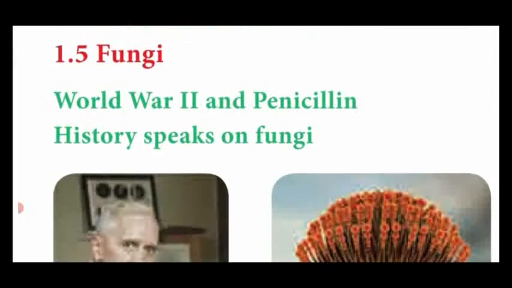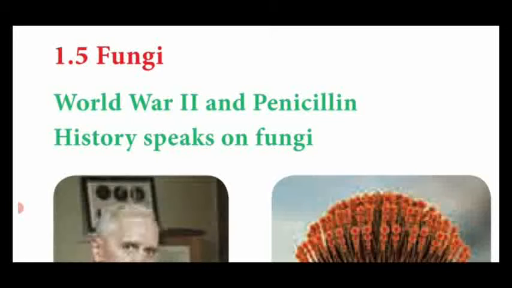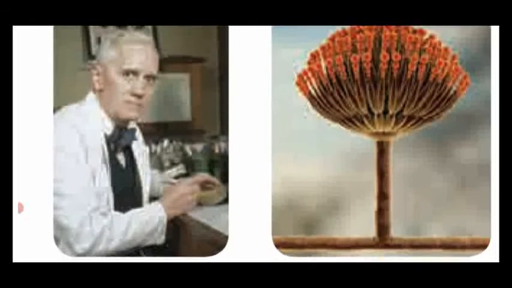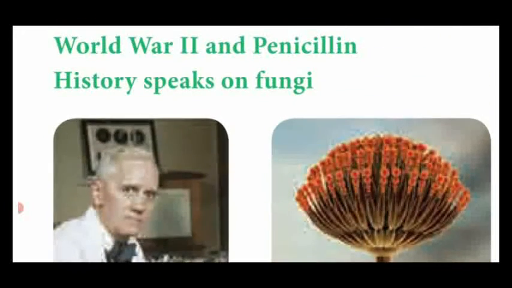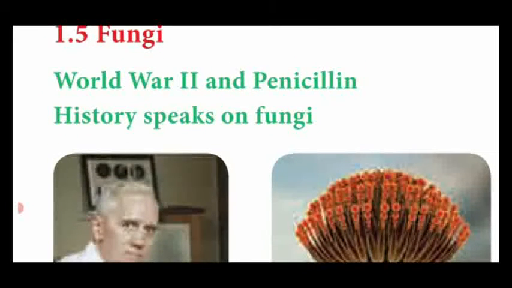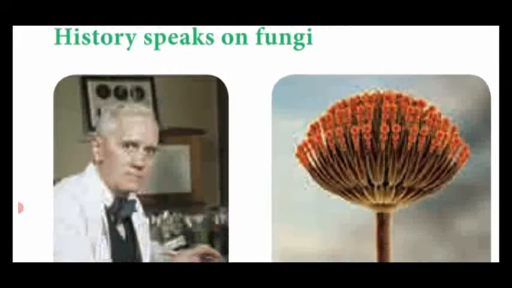Dear students, see the question here. World War II and penicillin. History speaks on fungi. See the diagram. This is Penicillium notatum, a fungus which is used to produce the medicine penicillin. This penicillin, which was used in the Second World War as a painkiller, is the history of fungi.